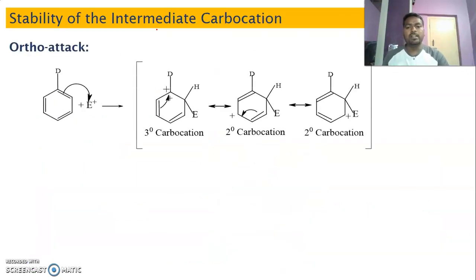So now let us look at the ortho attack. When this electrophile attacks, you are going to get a resonating structure like this. In the resonating structure, we found that this is a tertiary carbon and this is a secondary carbon. Again secondary carbon. These are highly stable. So due to stability, the electrophile attacks either the ortho position or the para position.